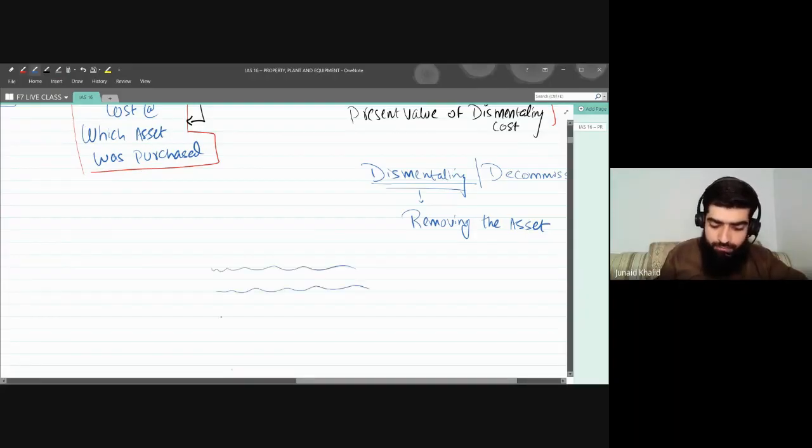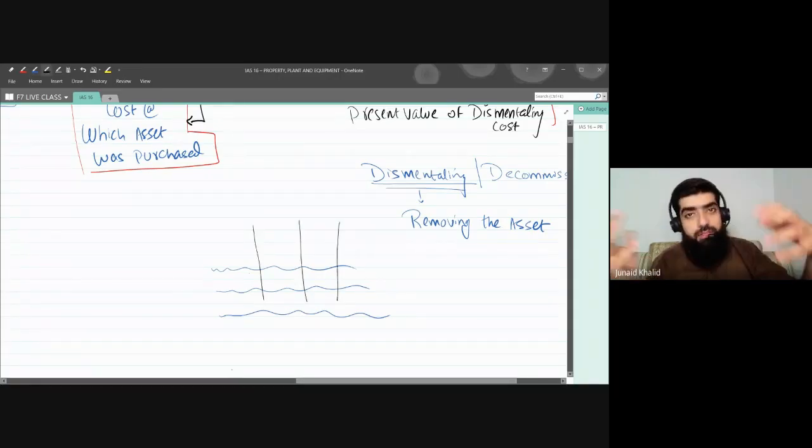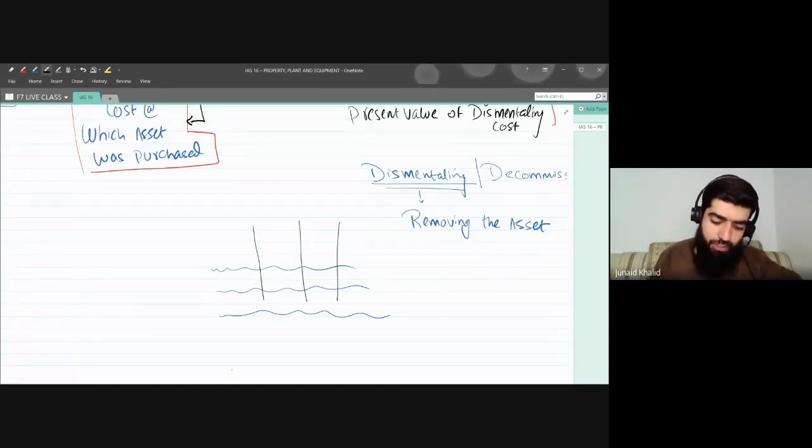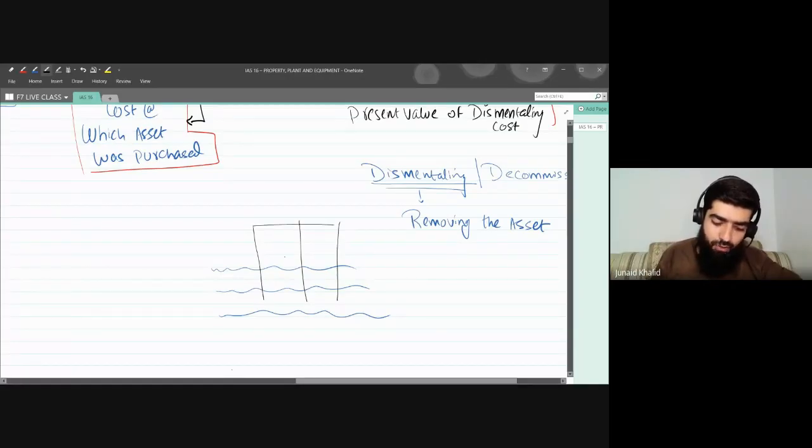This blue one is the sea. Now I am installing a machine. This black pen is like a machine. I don't know whether you are thinking about a tree or what, but assume it is a machine that I am installing over here.